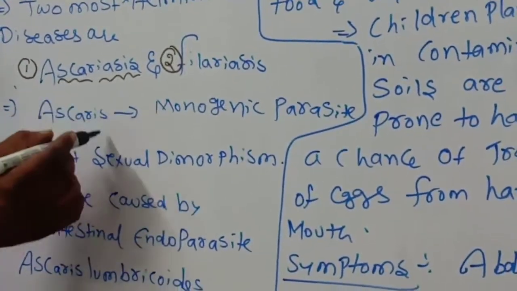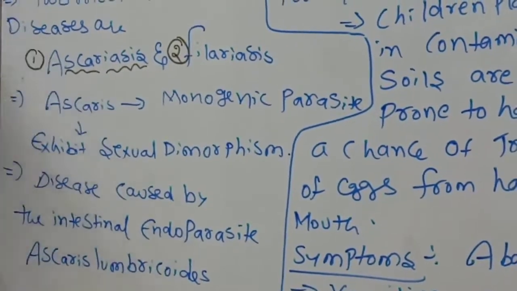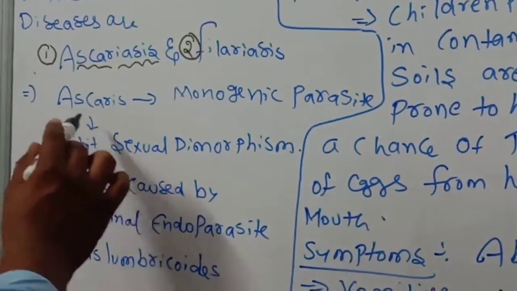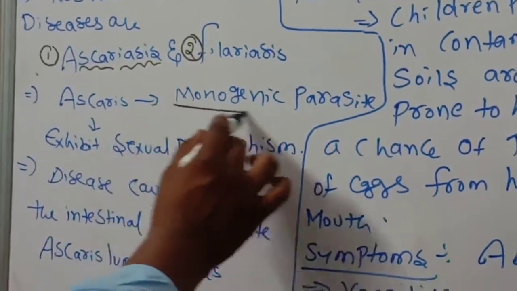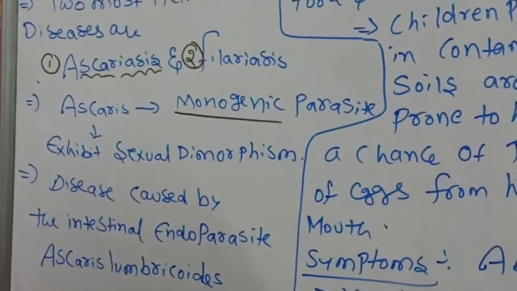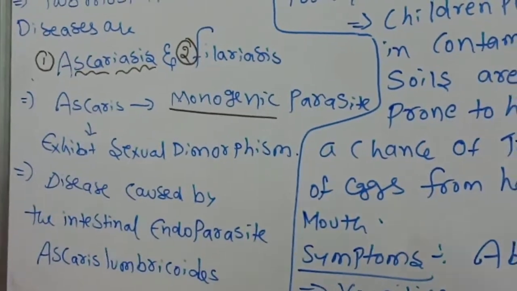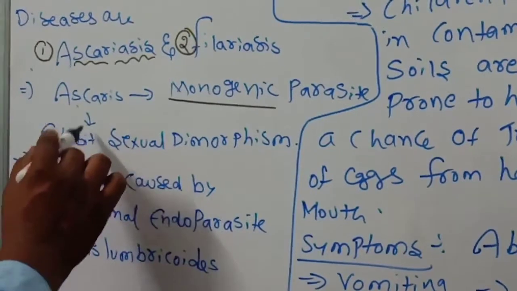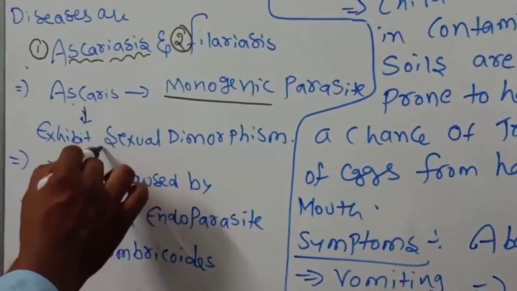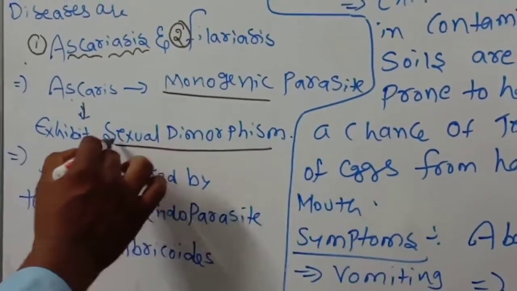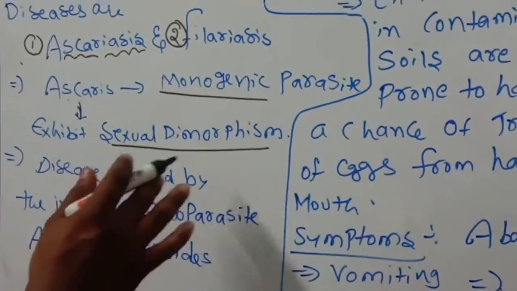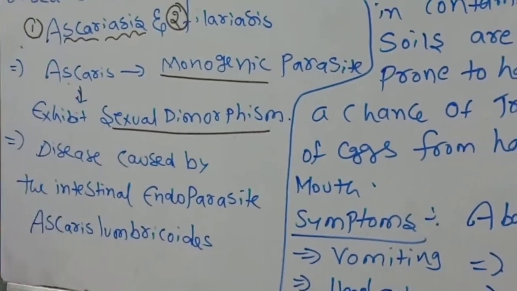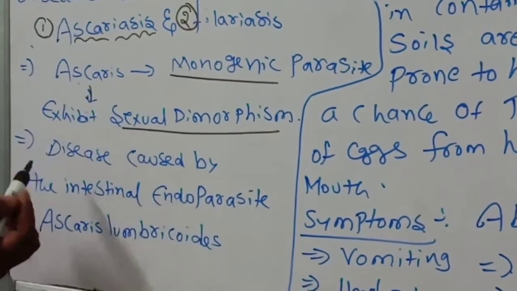Ascariasis, or Ascaris. Okay, children, it's very important. Ascaris is a monogenetic parasite, meaning only one kind of host will be there, and this Ascaris exhibits sexual dimorphism. Sexual dimorphism means the male has separate characters and the female has some separate characters.